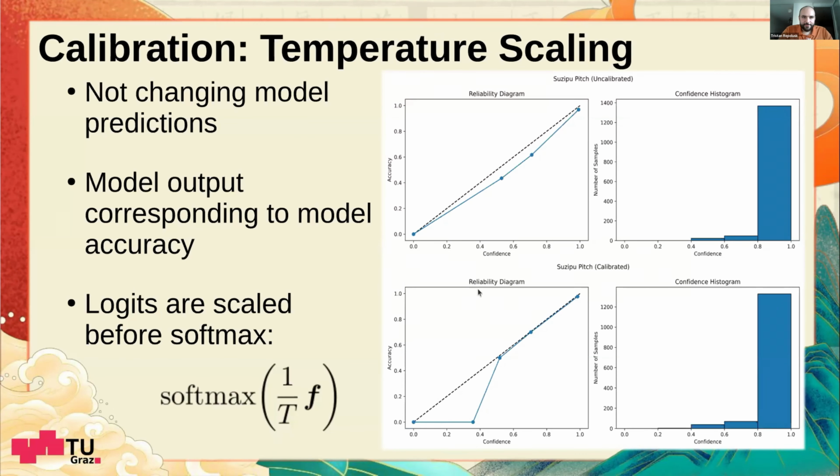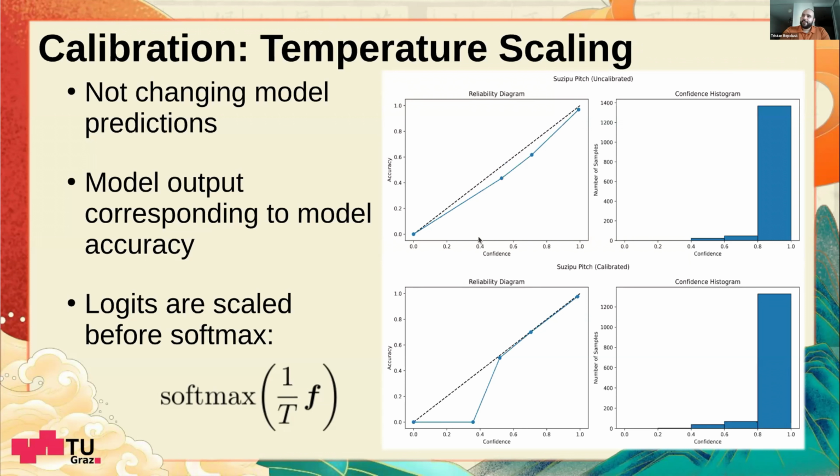And also because it's a classifier that sometimes has problems with interpretability, we endow the model with a temperature scaling calibration. And this means the model predictions are not affected, so the character error rate stays the same, but the model output is in a quantity corresponding to the model accuracy.